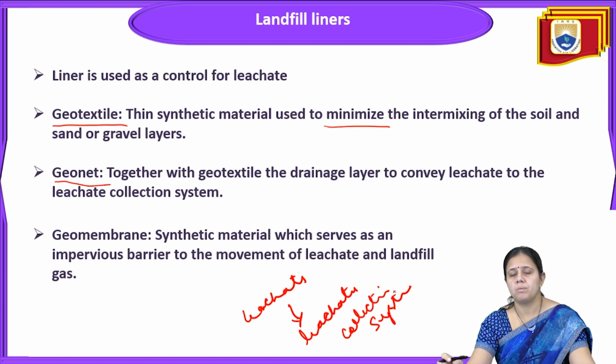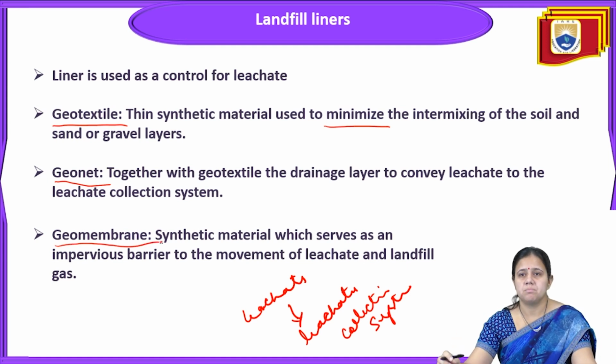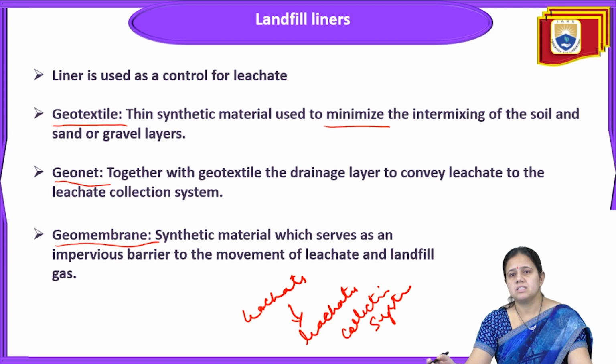Okay, next is the geomembrane. Geomembrane is a synthetic material that serves as an impervious barrier to the movement of leachate and landfill gas. So you can see that three types of liner we have discussed.